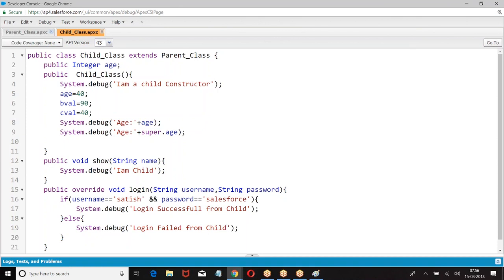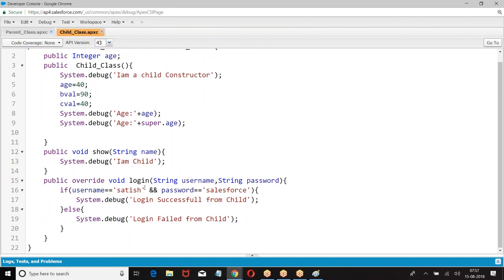This is called overriding. Runtime polymorphism. Overloading is compile time polymorphism. When there is a method in the parent class, if the child wants to redefine that method, then we go for the concept of override. If there is already a method in the parent class, and with the same name I want to create a method in the child class, then I will go for overriding. To go for overriding, the method in the parent should be virtual, the method in the child should be override. I hope you are good.